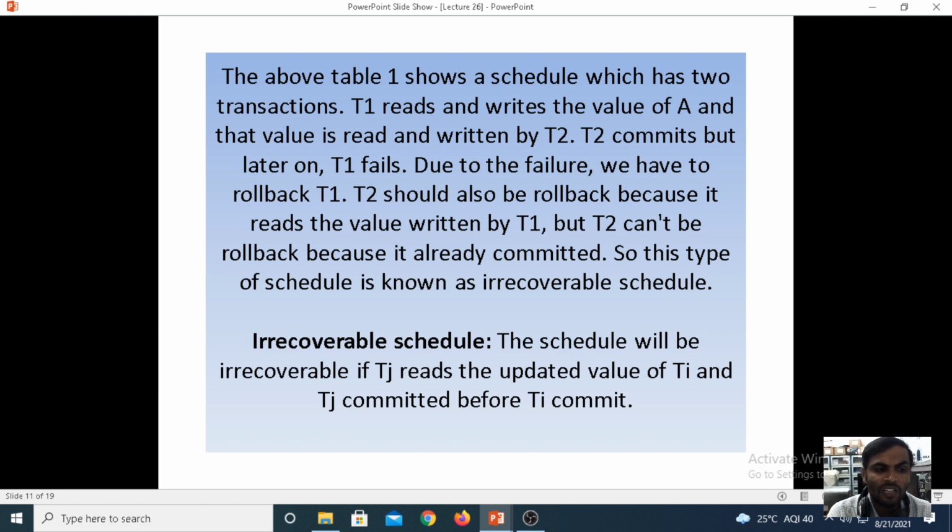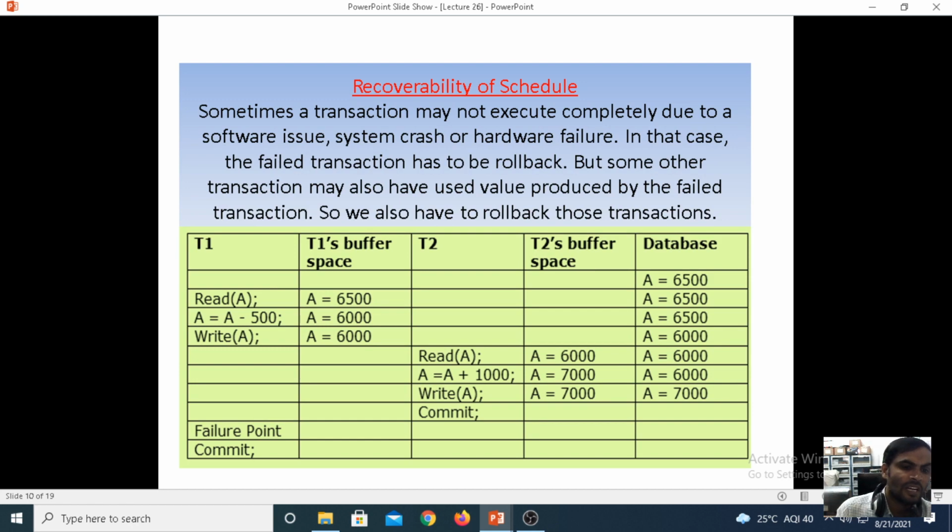When we call it an irrecoverable schedule, it means Tj reads and updates the value of Ti, and the Tj commitment comes before the Ti commitment. Before committing Tj, we should commit the Ti transaction, and only then can we go for the recoverable schedule. After the T1 transaction commitment, we should come to the T2 transaction commitment. Only then can we go for the recoverable schedule.